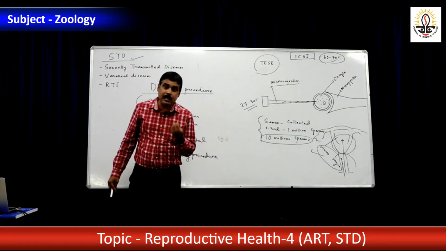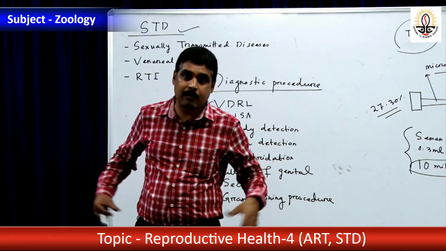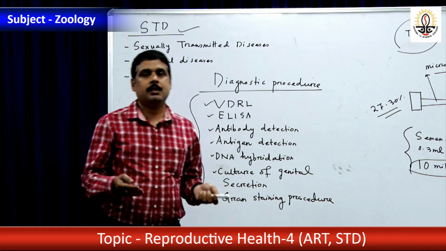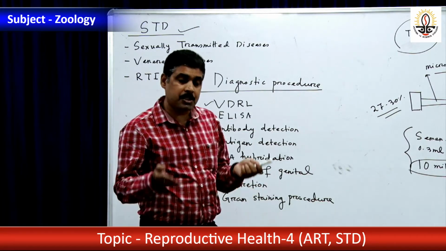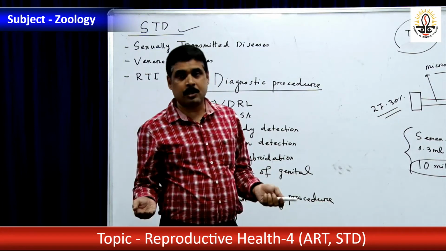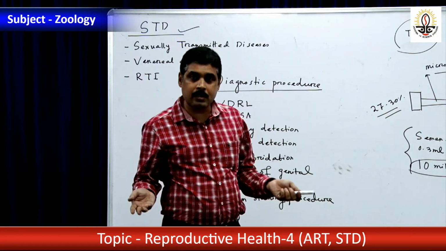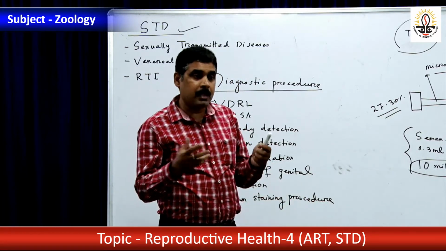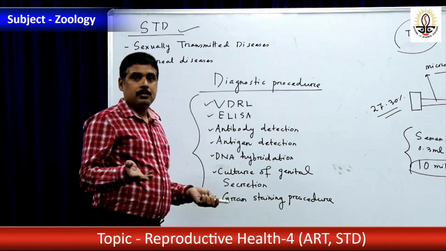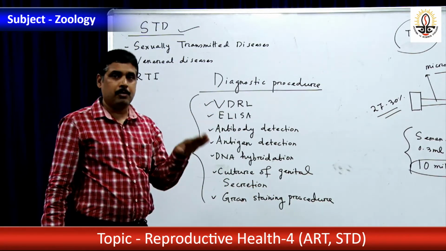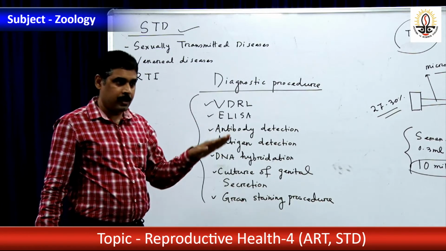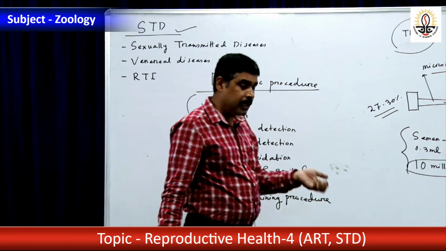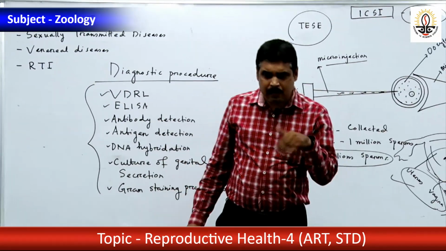Consequences. There may be PID in case of female, pelvic inflammatory disease. There may be stillbirth, there will be breast cancer or cancer of reproductive organs. There may be so many complications like PID. There may be abortion, incomplete abortion. So STDs are having so many problems in future, and that will be reflected in both male and female.